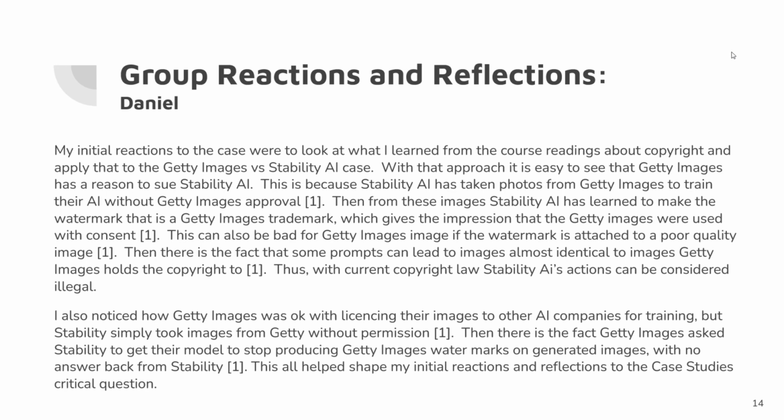Then there is the fact that some prompts can lead to images almost identical to images Getty Images holds copyright to. Thus, with current copyright law, Stability AI's actions can be considered illegal. I also noticed how Getty Images was okay with licensing their images to other AI companies for training, but Stability simply took images from Getty without permission. Then there's the fact Getty Images asked Stability to get their model to stop producing Getty Images watermarks on generated images, with no answer back from Stability. This all helped shape my initial reactions and reflections to the case study's critical question.